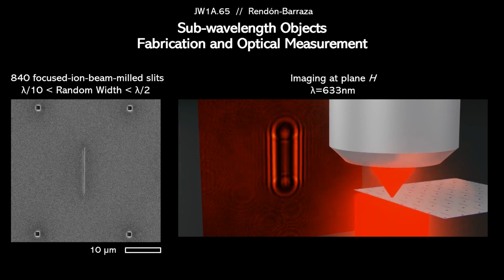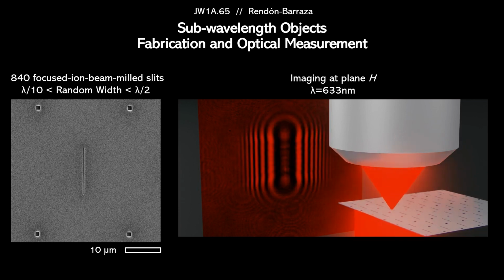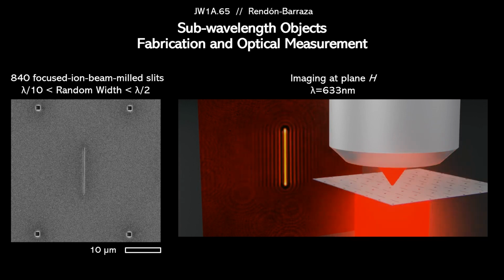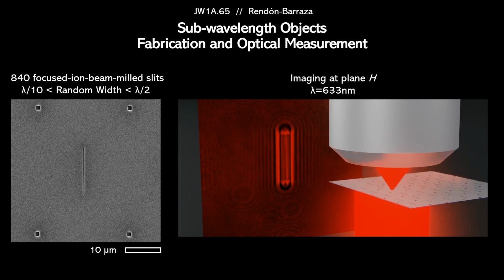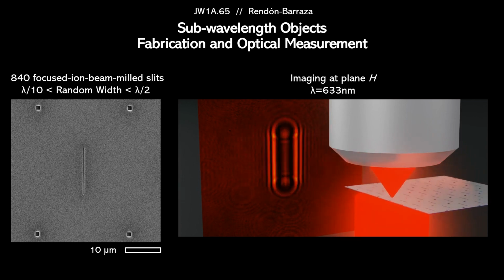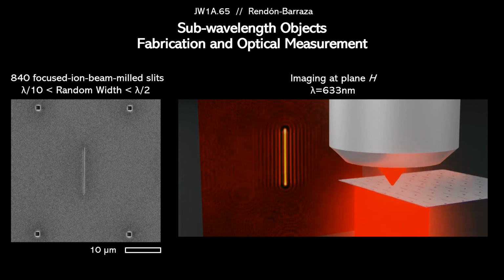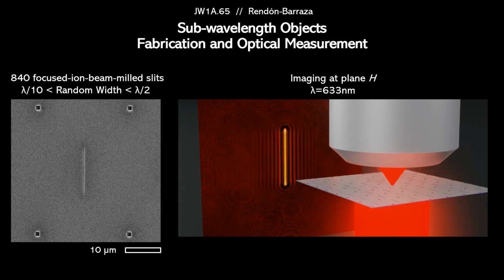Scattering images were collected at 4 different imaging planes: when the sample is focused, and at a height of 2 lambda, 5 lambda, and 10 lambda. This process was repeated for the 840 slits in a semi-automatic way.